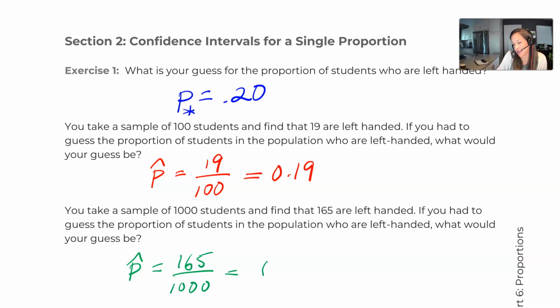And the question I always ask my class, and it seems silly, but again, we're in the feelings land of 6.2, is which of these do we feel the best about? Which of these will we feel the most confident about? And everybody always says the last one, and the reason why is because we had more information, right? The first one was just a shot in the dark. We didn't really know anything. Second one, we had 100 people. Third one, we had 1,000 people. We had 10 times the amount of information that we had from that second estimate. So keep this in mind.